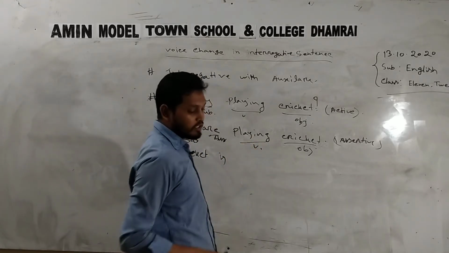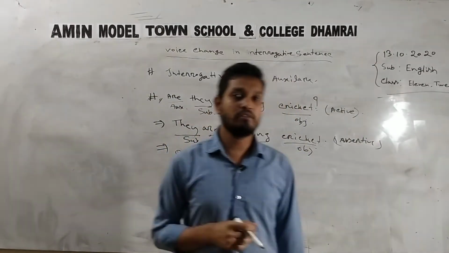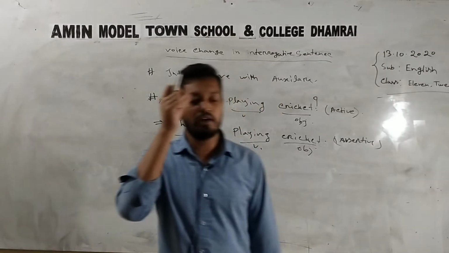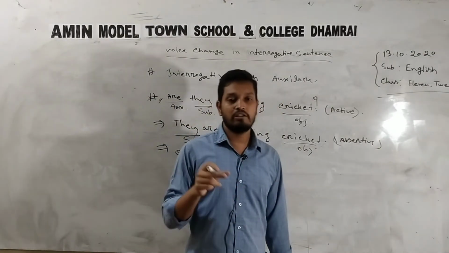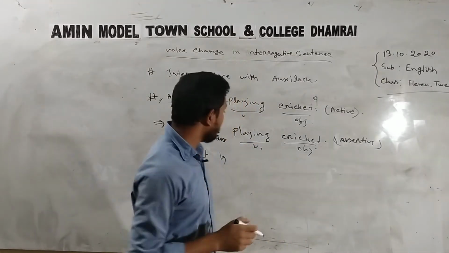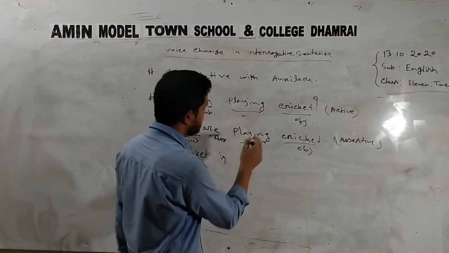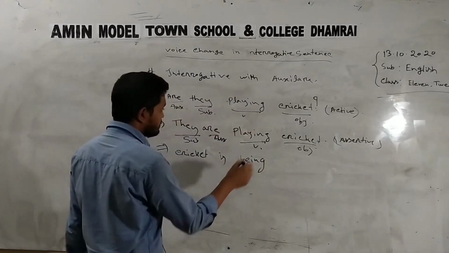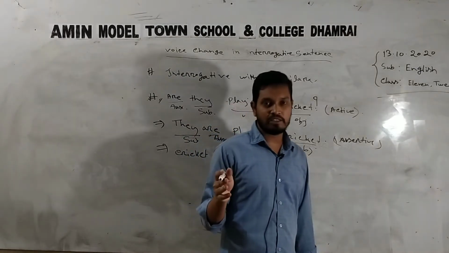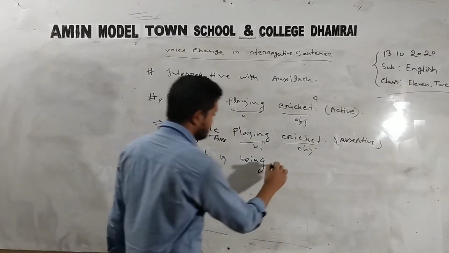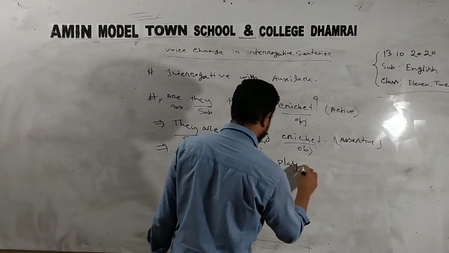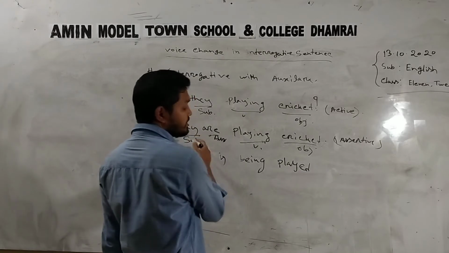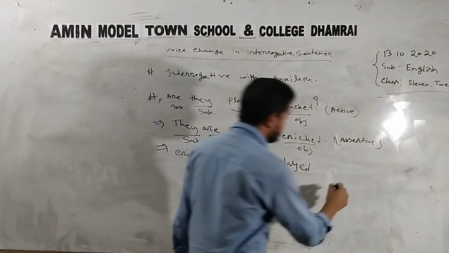This is the playing in continuous form. As we know from the previous classes, in continuous form there will be an extra auxiliary, that is being. Why being? Because there is an ing form, and for this ing form we need to use being. Cricket is being, and I told you just a moment ago that the verb will always be in past participle form: played. Cricket is being played. They is a subject form and its objective form is them.